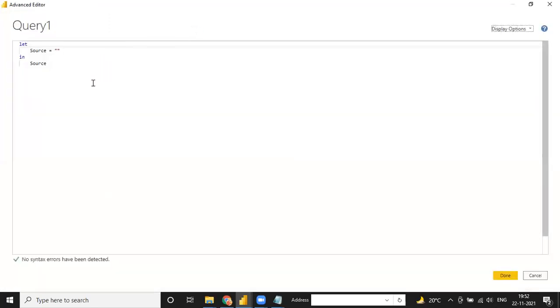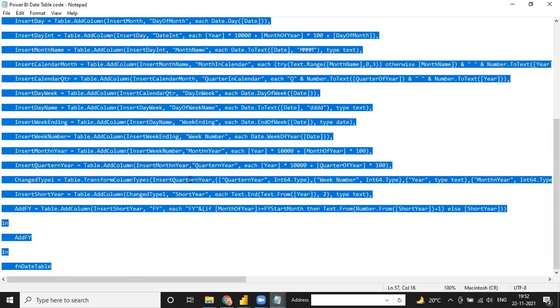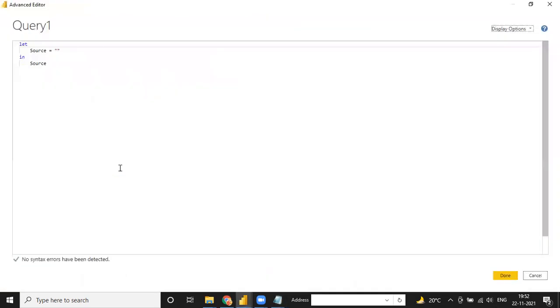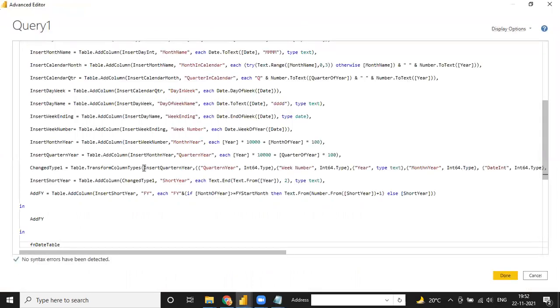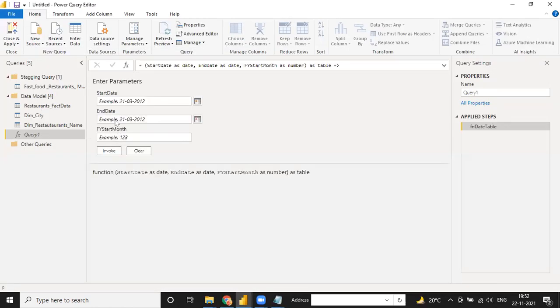Here you can write queries, which is a benefit of Power BI coding. In the same way, you can copy this complete function and paste it over here. When you paste it and click done, the query will be written, with enter parameter.